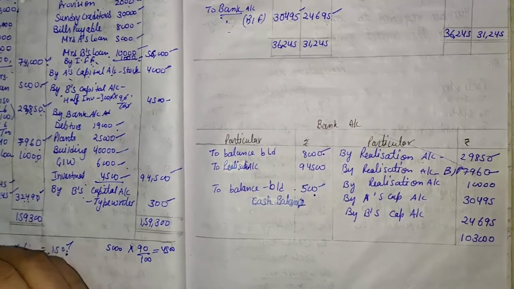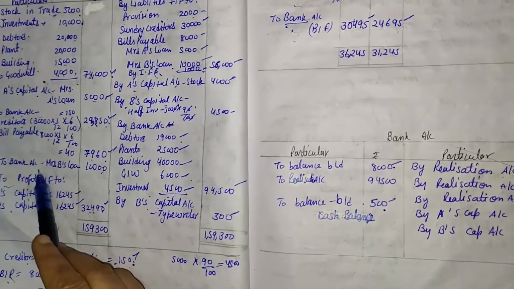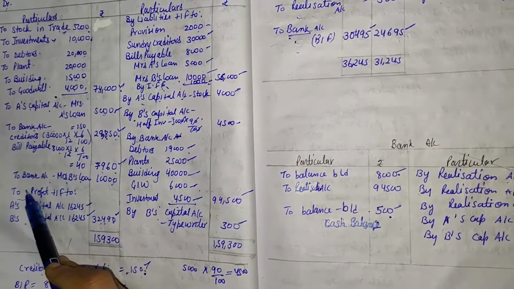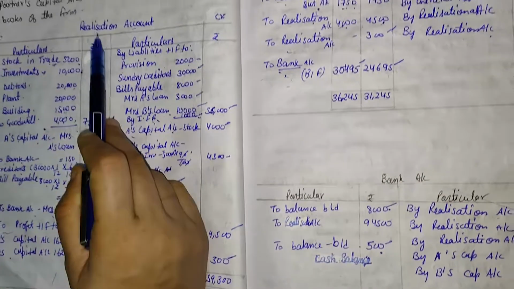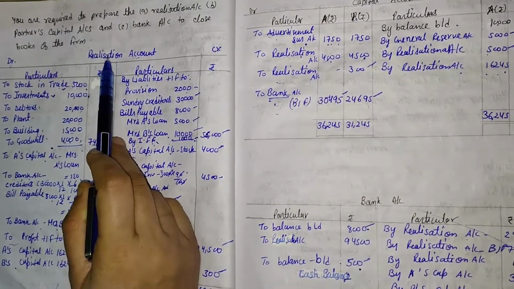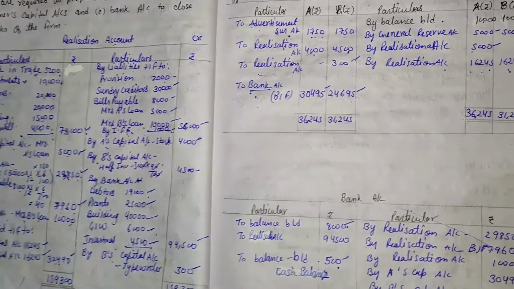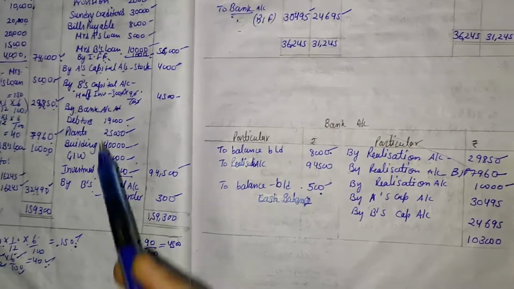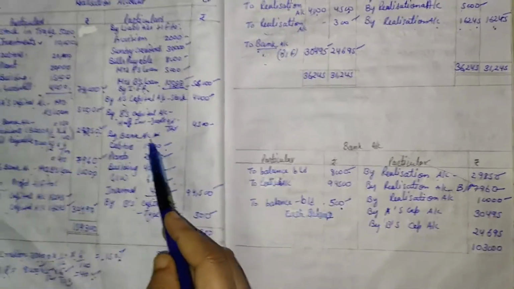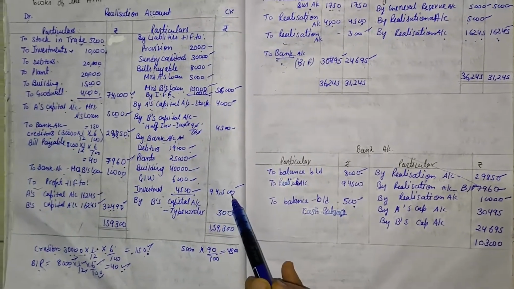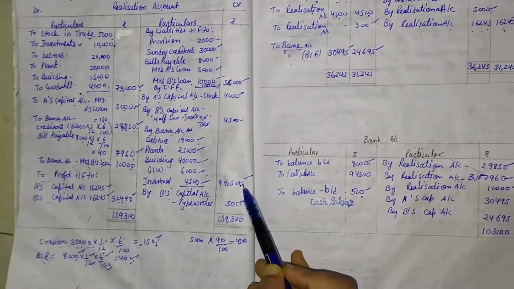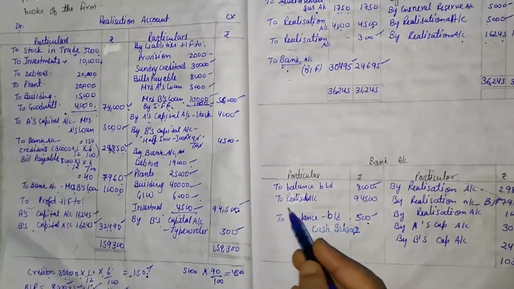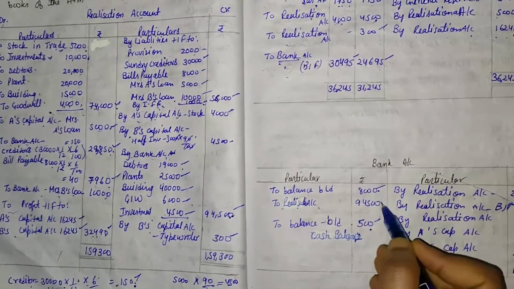Then one more piece of information related to the bank is given, Mrs. B's loan. That also comes on the debit side, so it should be transferred to the credit side. So by realization account, here the value is 10,000. Then we will have to check whether any other information on the opposite side is given or not. Here on the bank side one piece of information is given, and the total of this side is 94,500. Then we transfer that value from the credit side to the debit side by the name of realization account. So to realization account, that is 94,500.